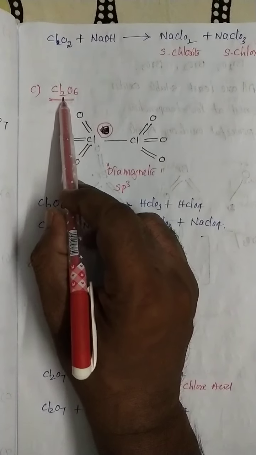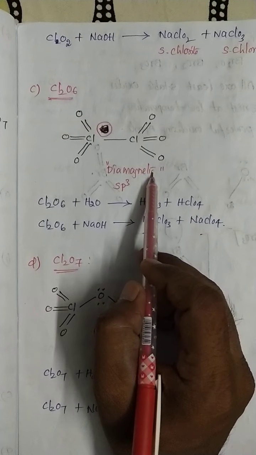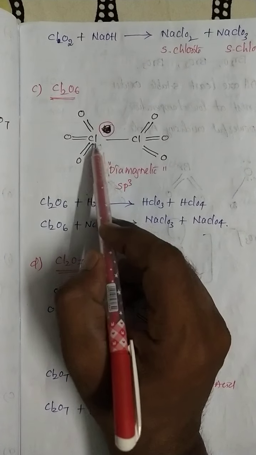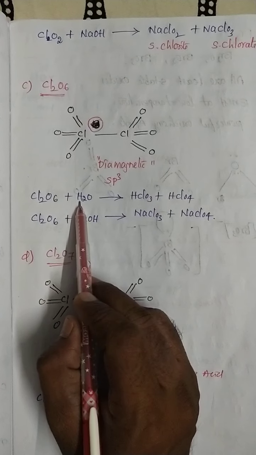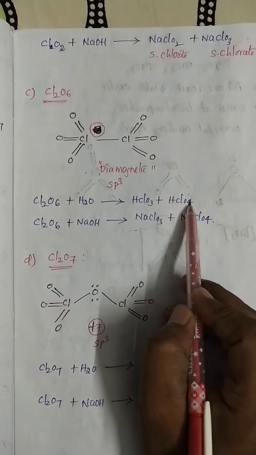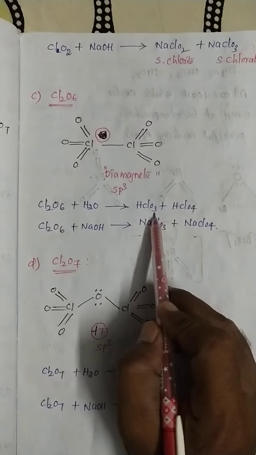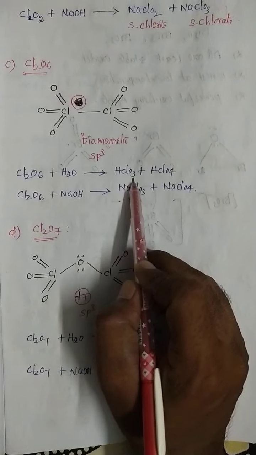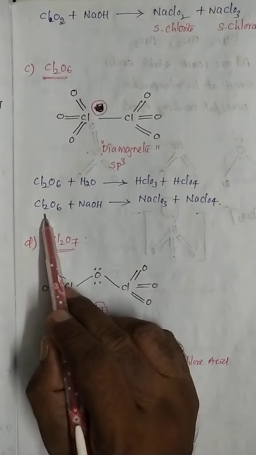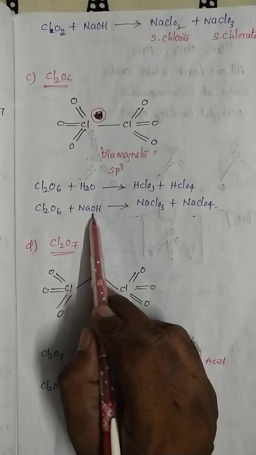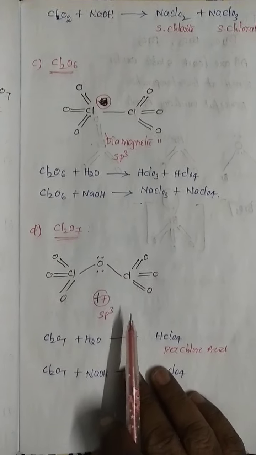And after that, Cl2O6. So this is the structure of Cl2O6, diamagnetic behavior, sp3 hybridization 1 2 3 4, sp3 hybridization. Cl2O6 reacted with water, HClO3, HClO4. Two different types of acids are formed, perchloric acid and chloric acid. So Cl2O6 reacted with NaOH gives NaClO3 plus NaClO4. Two different types of compounds are formed.